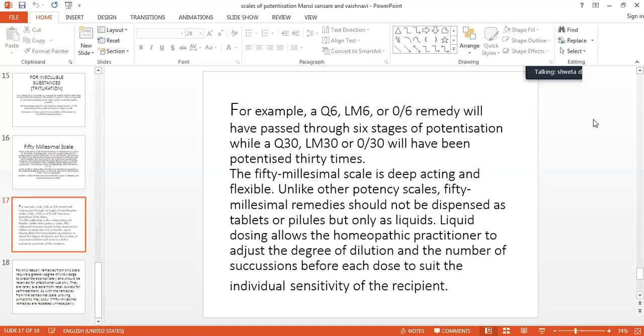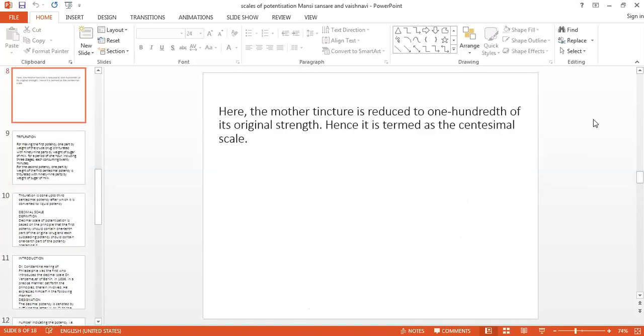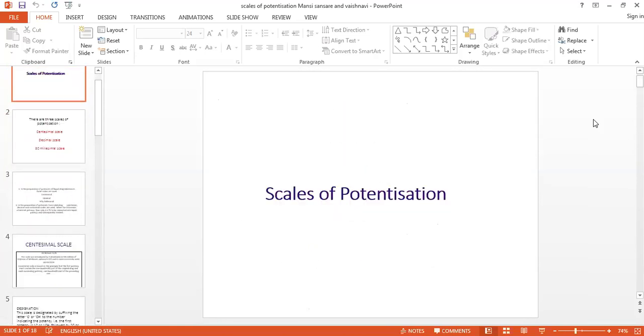It is very effective in suppression also. All these advantages and certain disadvantages we will take in a separate chapter on the 50 millesimal scale. So this completes our chapter on the scales of potentization.